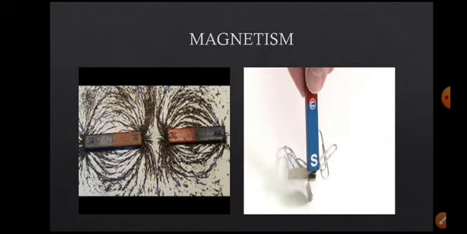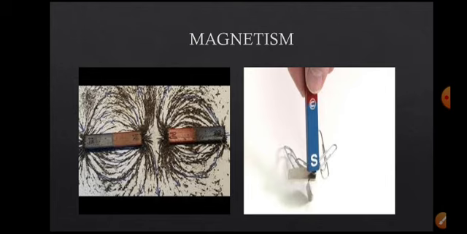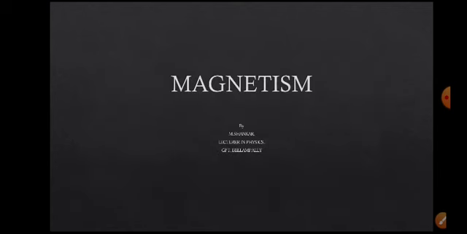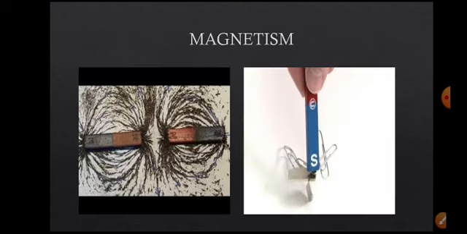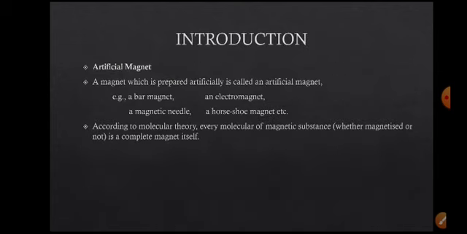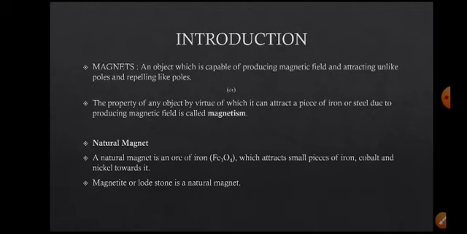Here you are aware of magnets. I hope you have all played with magnets. So a magnet is an object or a material which attracts bodies, an object which is capable of attracting steel and iron due to producing magnetic fields.